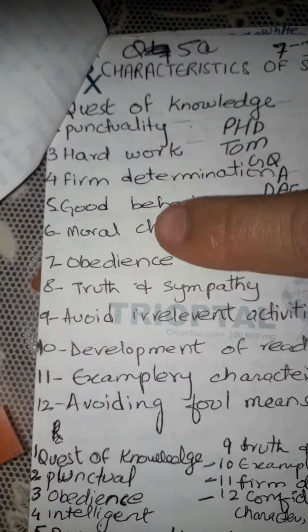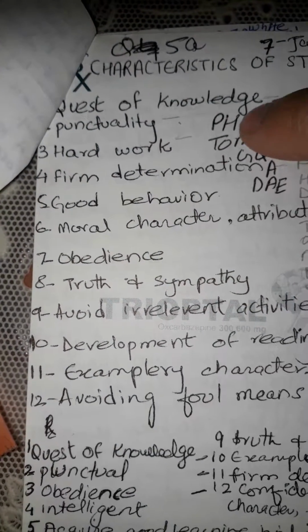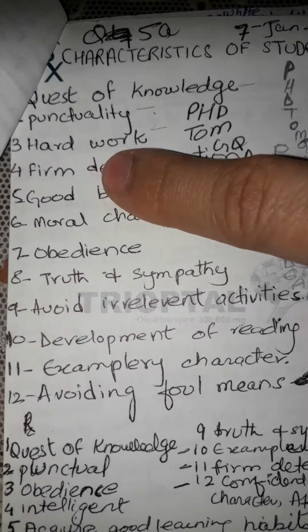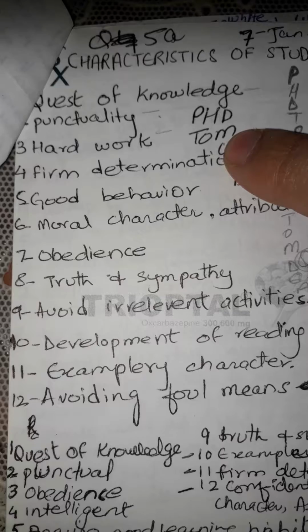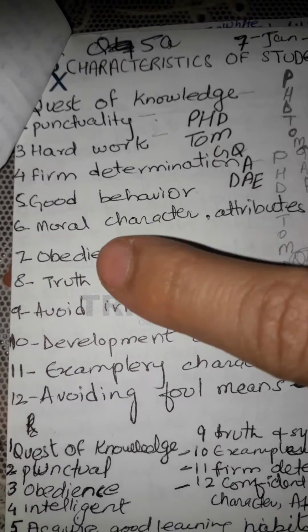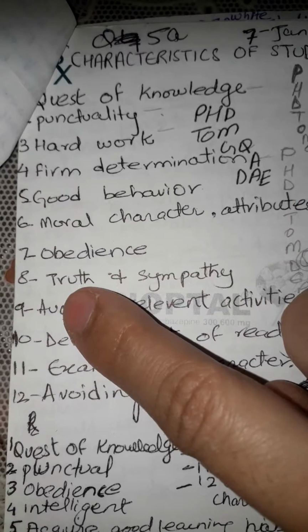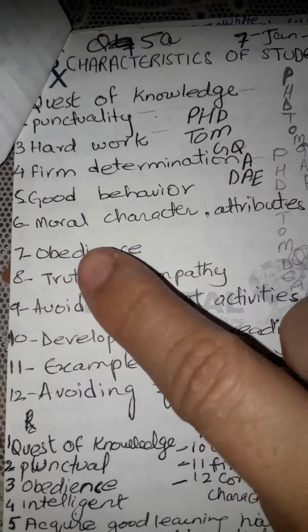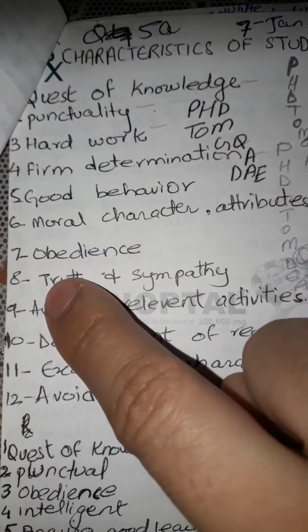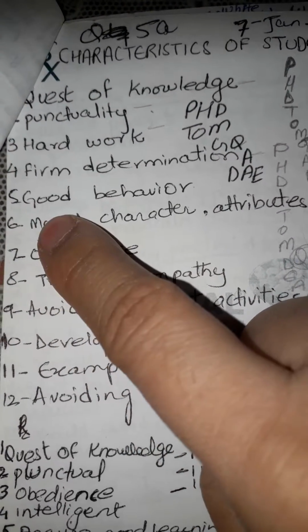PH, like this. D goes for determination. TOM, Tom. What it means is T for truth, O for obedience, M for moral character. That goes like this: TOM.